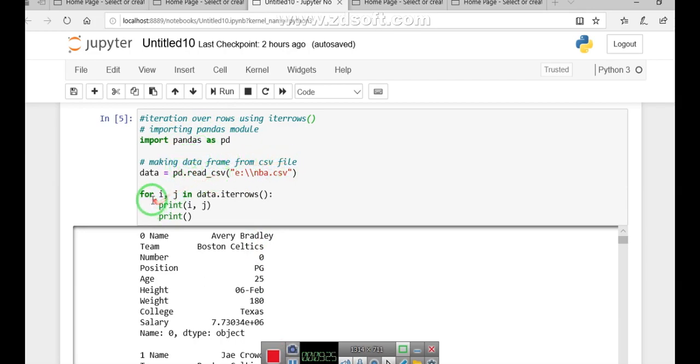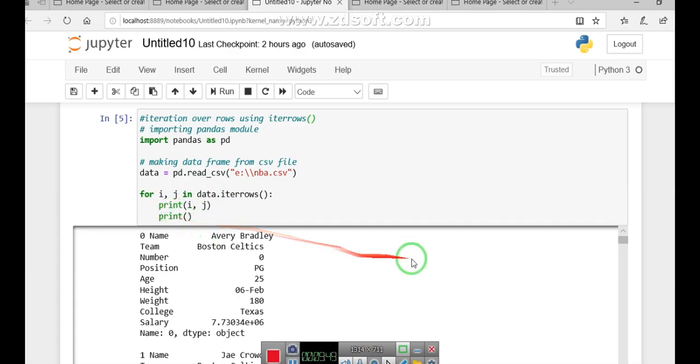The most important thing here is the loop. Again I am using two variables i and j for accessing rows and columns in my data frame, and the method applied here is iterrows. So print i and j, rows and columns, and then print to go to the next line.